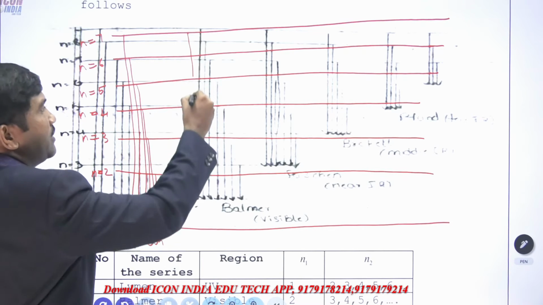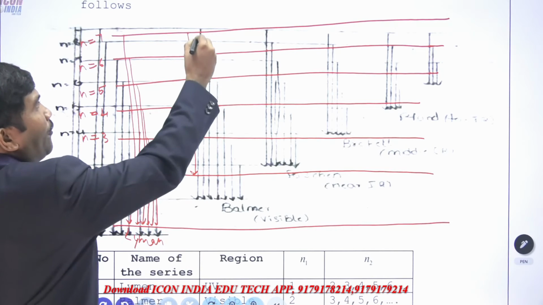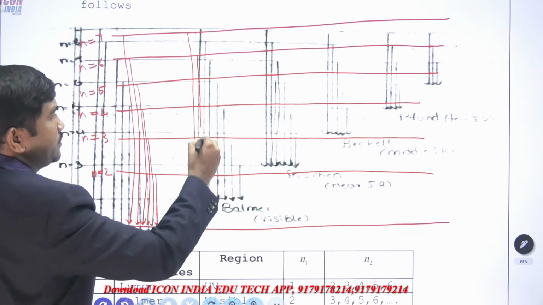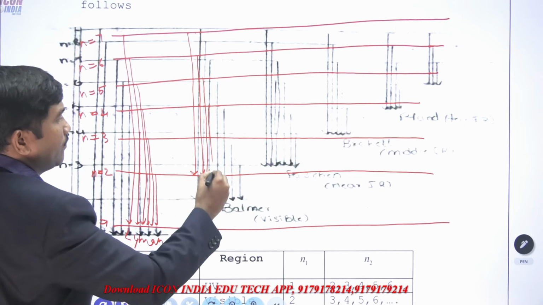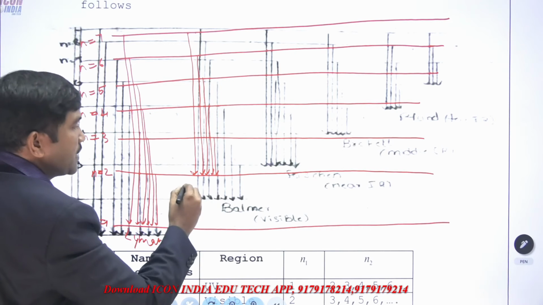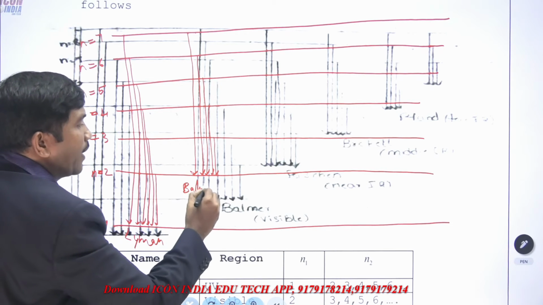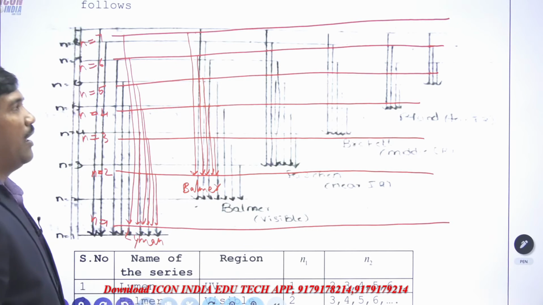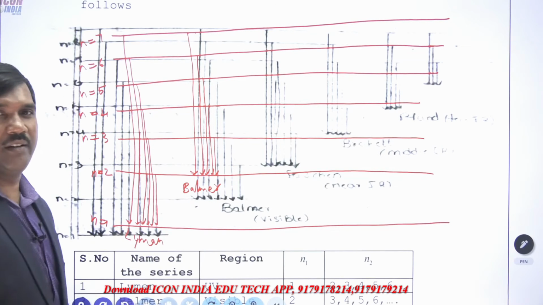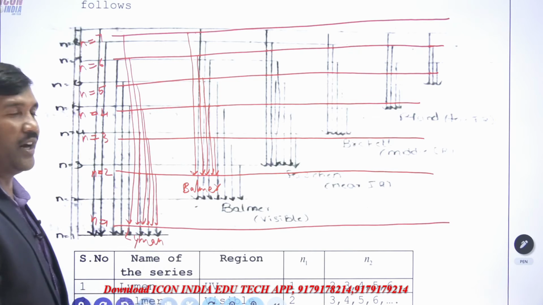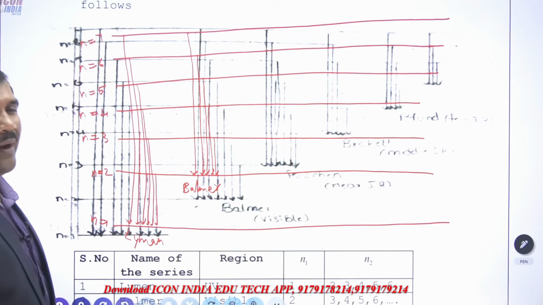Next, the Balmer series, from higher to 2. This is called Balmer. Higher to second. You have to see, all the lines are located in second, from higher excited state to second. Here, higher excited state to 1.